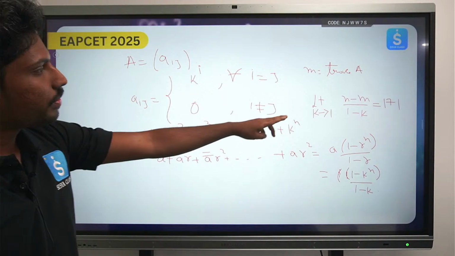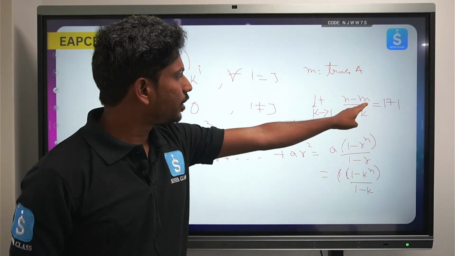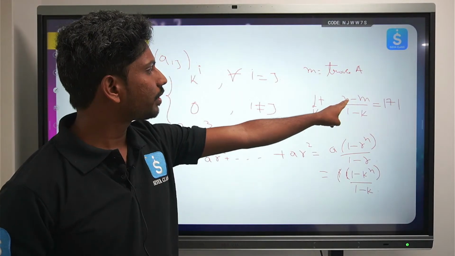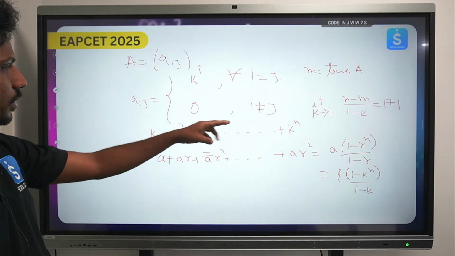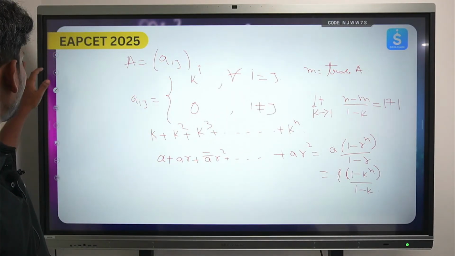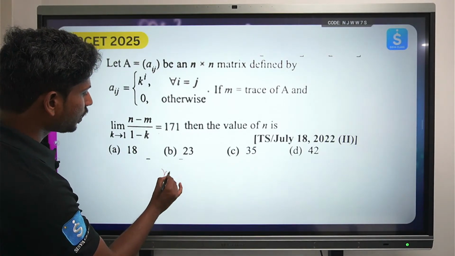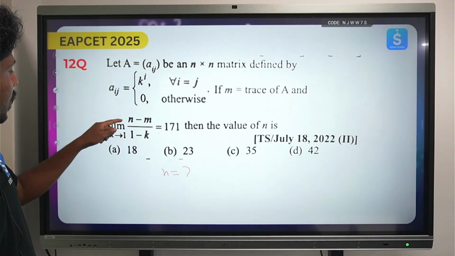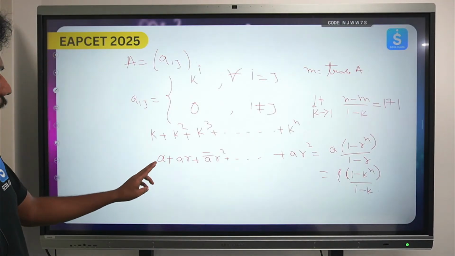So you have the value of m to be 1 minus k to the power n by 1 minus k, and you have the value of n to be, that is what we need to find, the value of n. ఇక్కడ వాడు అడుగుతుంది ఏంటంటే the value of n. So మీరు ఏం చేయండి అంటే, now you try to substitute, okay, so you can substitute over here.